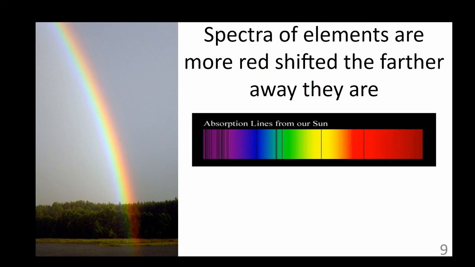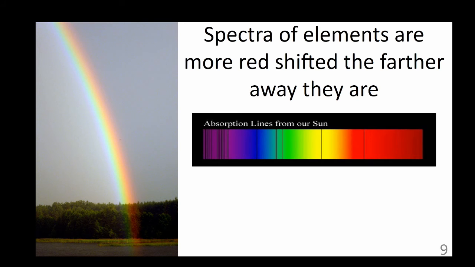We can look at the spectra of stars to look for absorption lines. These absorption lines tell us what frequencies of light are absorbed by the outer atmosphere of the star we are looking at. For example, here is the absorption spectrum for the sun. Notice that several frequencies are absorbed, or not visible in the spectrum. Depending on the elements present in our sun, different frequencies will be visible.